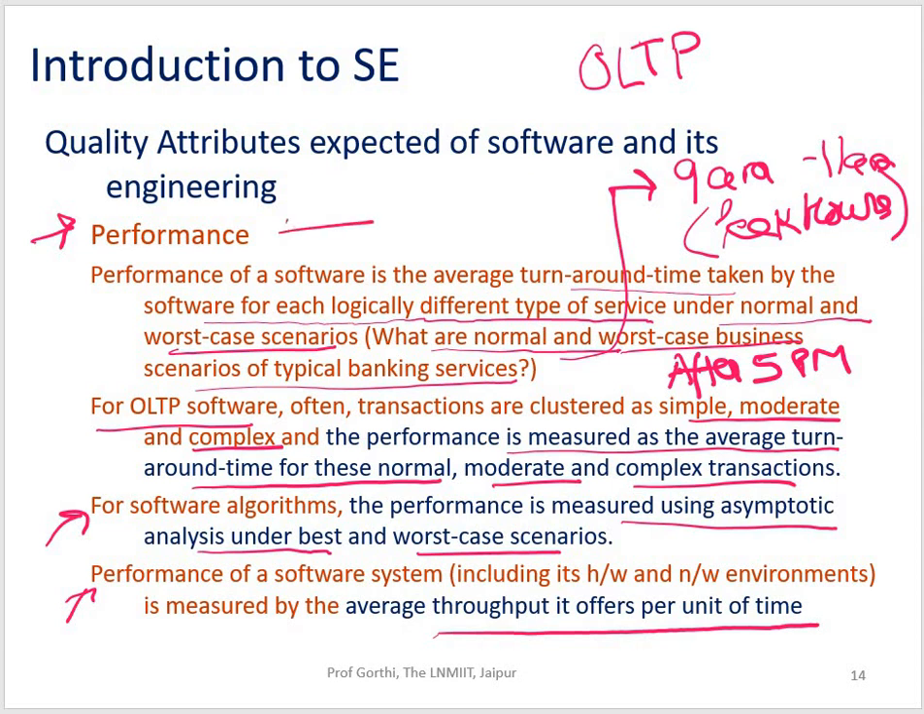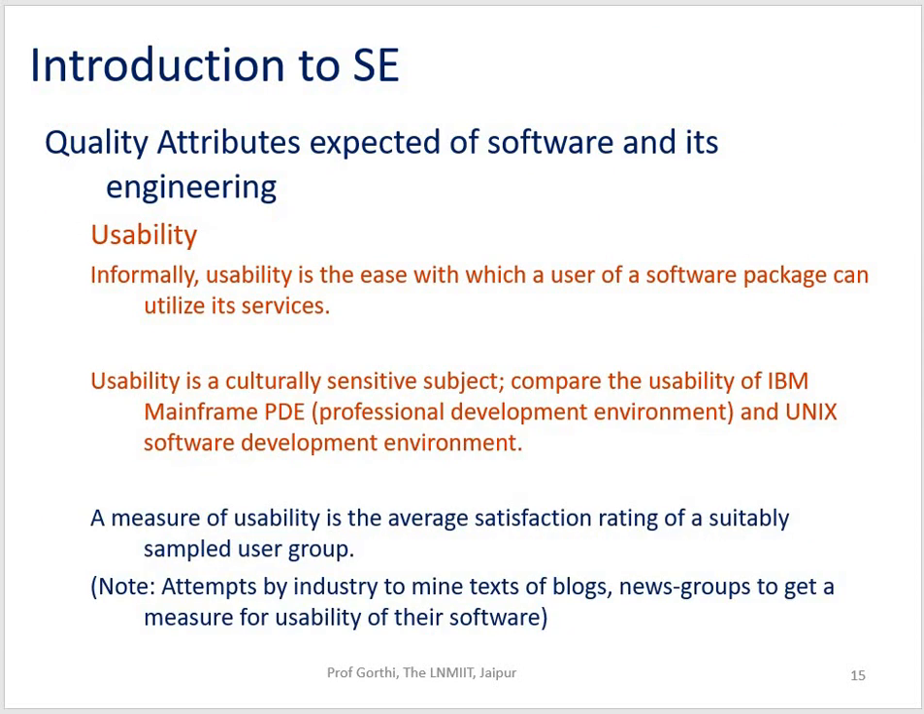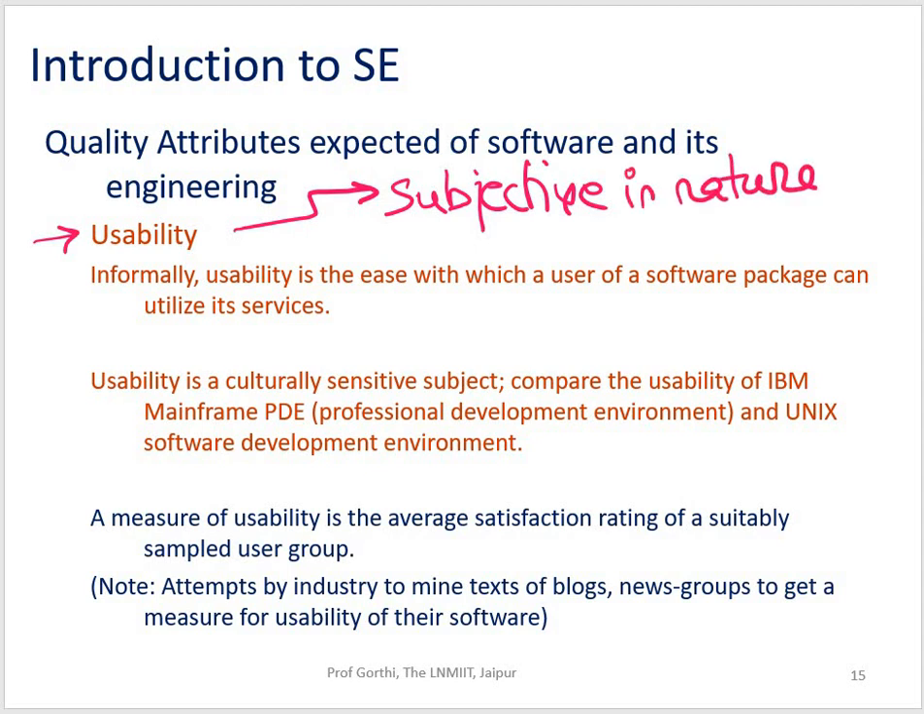Now, post performance, what we have in our bucket is usability. This is something which is subjective in nature. I'll explain why. Usability is subjective in nature, and it becomes very tough to measure the usability of an application. So informally, usability is the ease with which a user of a software package can utilize its services.